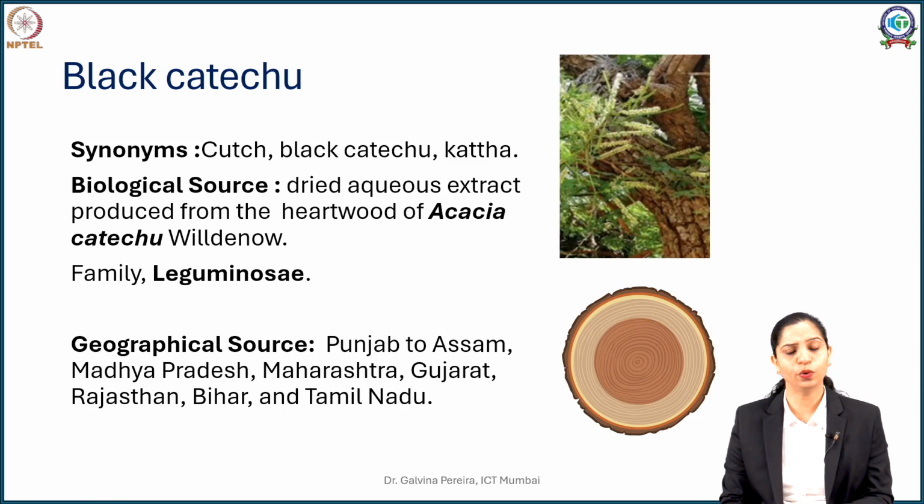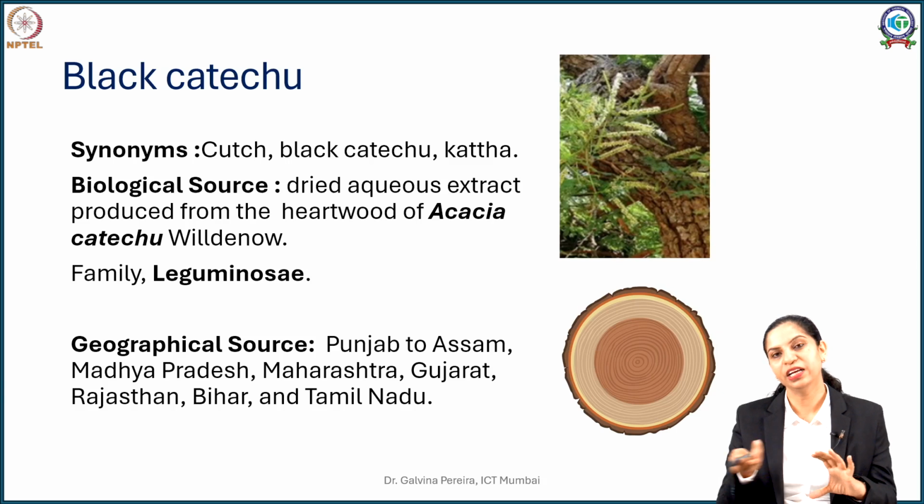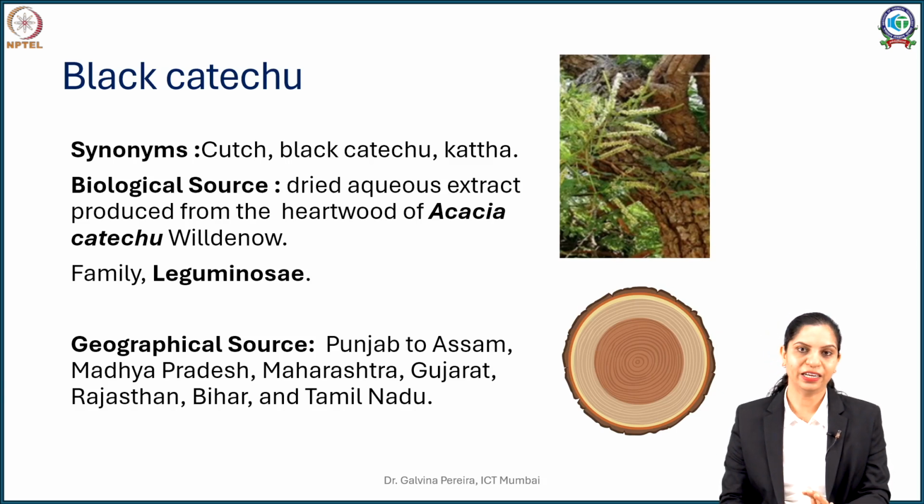Now this is grown abundantly in the deciduous forest as well as cultivated in regions from Punjab to Assam, Madhya Pradesh, Maharashtra, Gujarat, Rajasthan, Bihar and Tamil Nadu. Now this being a heartwood, it's a little difficult to procure. Once you have a completely matured tree, you have to cut the tree completely, or in some cases coppicing is done. A little stump is left over the ground, and the rest of the tree is cut off after a height of about 1 to 3 feet.